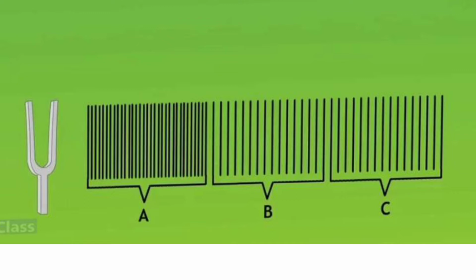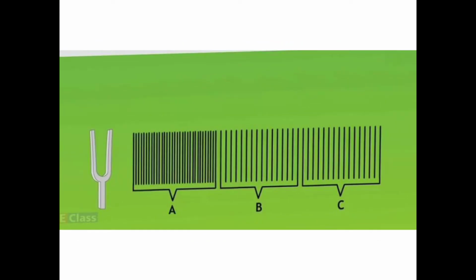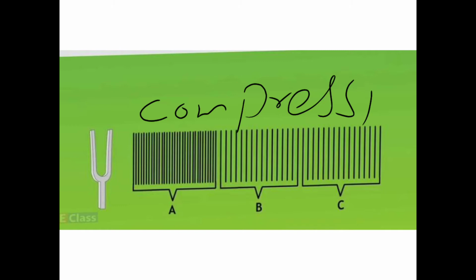So this has high pressure and high density. This is called compression. So a compression is developed in region A.